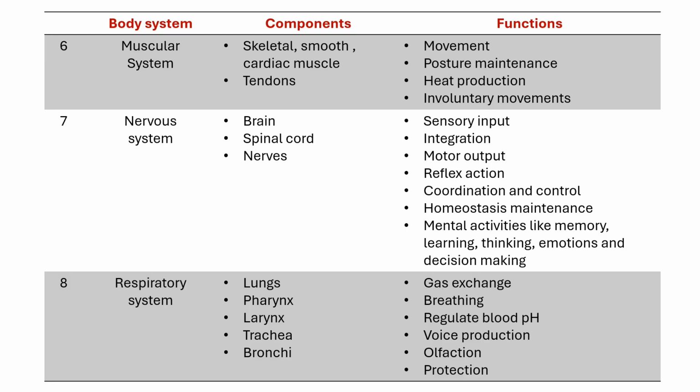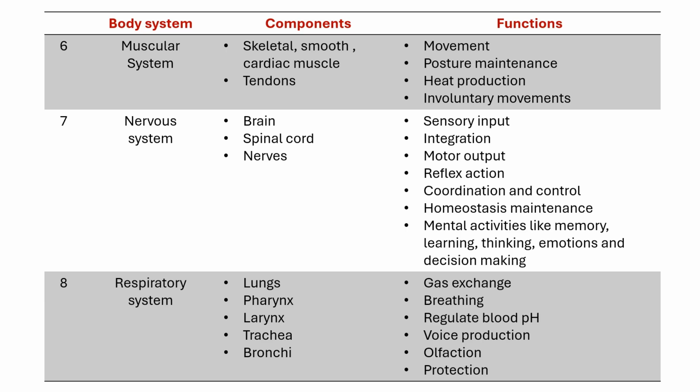Next function is regulation of blood pH. What is the pH of our blood? It is around 7.3 to 7.4. The blood pH is altered by the level of carbon dioxide. How? This carbon dioxide along with water forms carbonic acid and alters the pH. If blood is too acidic, we will breathe faster so that carbon dioxide gets removed. This raises the pH back to normal. Similarly, if blood is too basic, we will breathe slower, keeping more CO2. This lowers the pH back to normal.